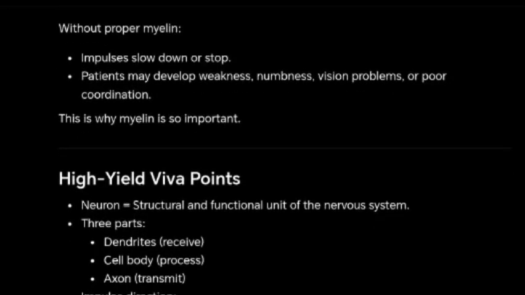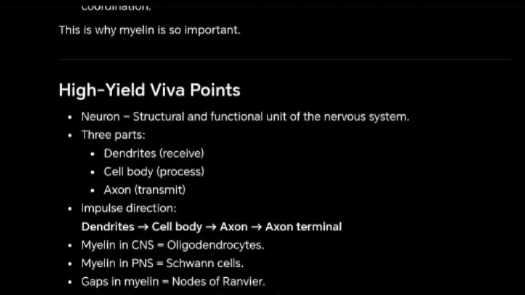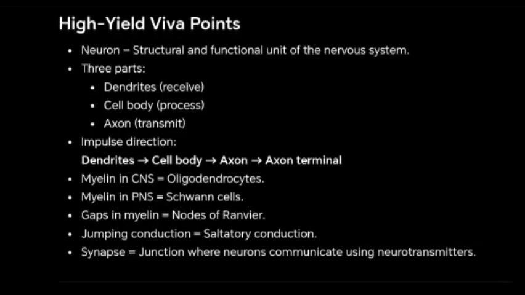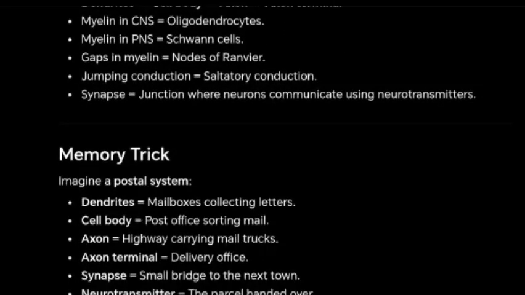High-yield viva points. Neuron equals structural and functional unit of the nervous system. Three parts: dendrites, receive; cell body, process; axon, transmit. Impulse direction: dendrites, cell body, axon, axon terminal. Myelin in CNS equals oligodendrocytes. Myelin in PNS, Schwann cells. Gaps in myelin, nodes of Ranvier. Jumping conduction equals saltatory conduction. Synapse equals junction where neurons communicate using neurotransmitters.